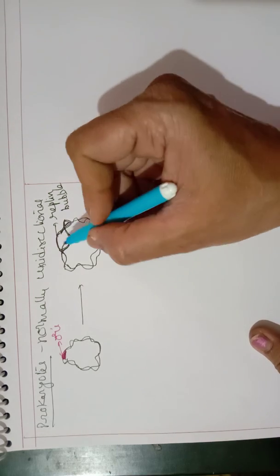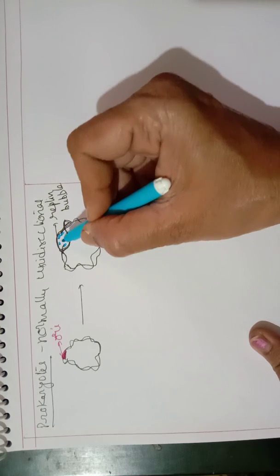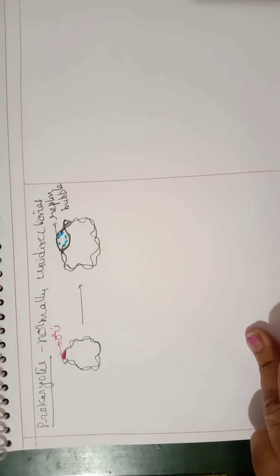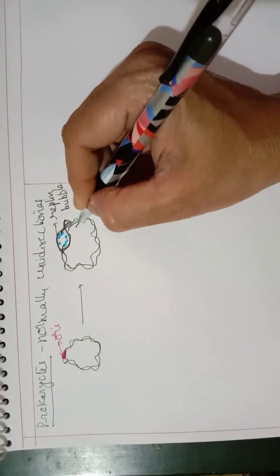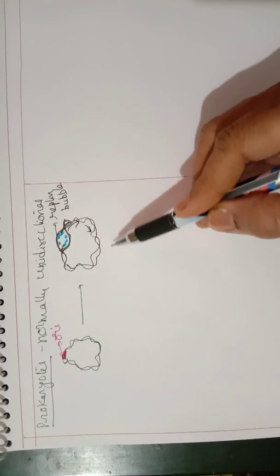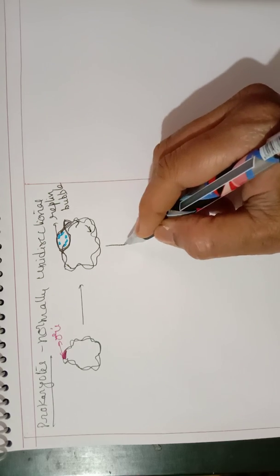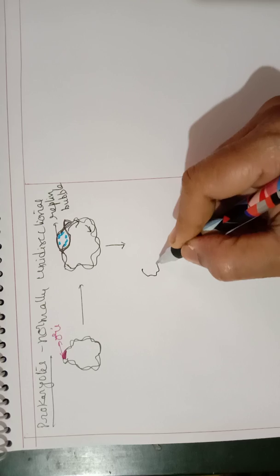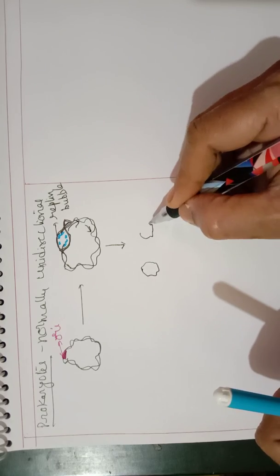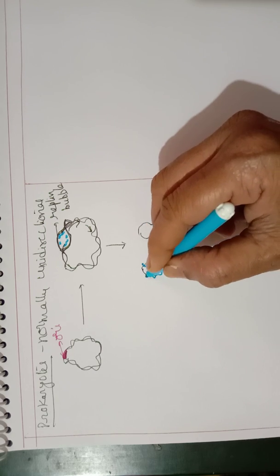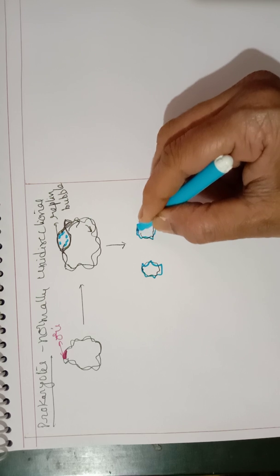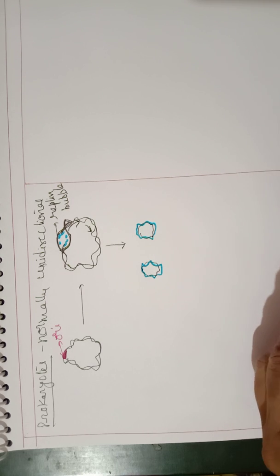And on this, a new strand will be formed. This is how new strand formation can take place. And this is going to be only in one direction. Suppose it is moving in this direction. Then complete opening will take place, and from this the 2 DNA molecules will be formed. It is also semi-conservative type. So the parent DNA strand will be conserved, and on that a new DNA strand will be formed. This is how 2 DNA molecules will be formed.